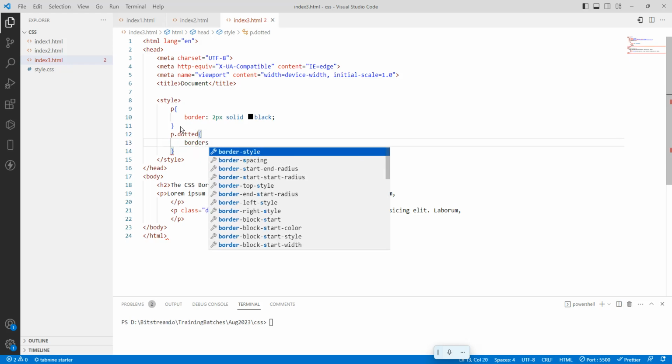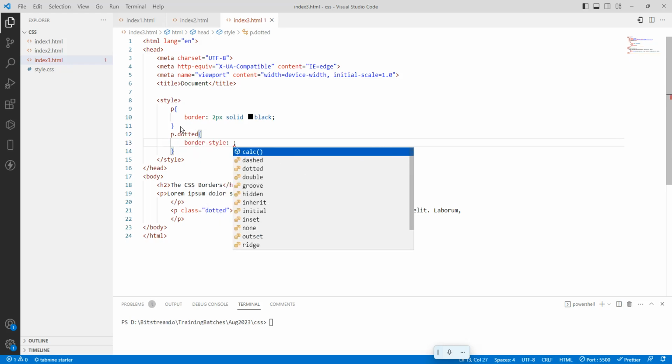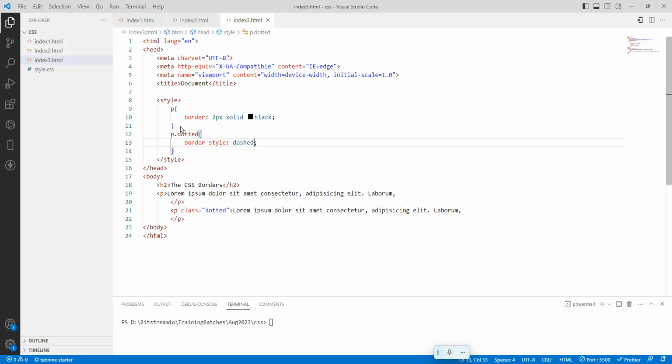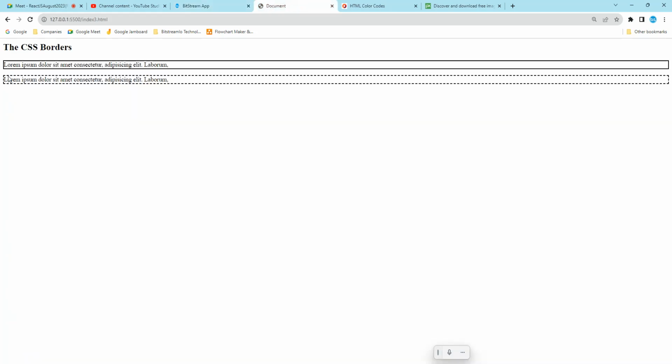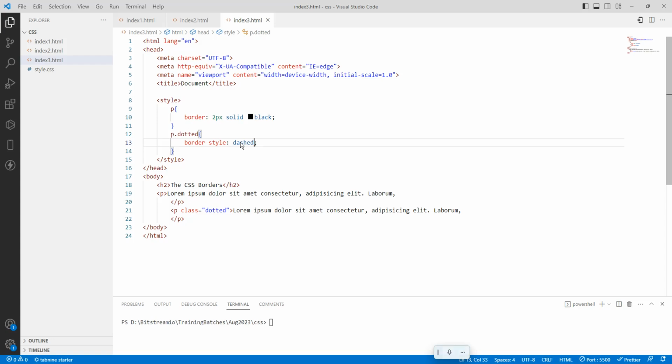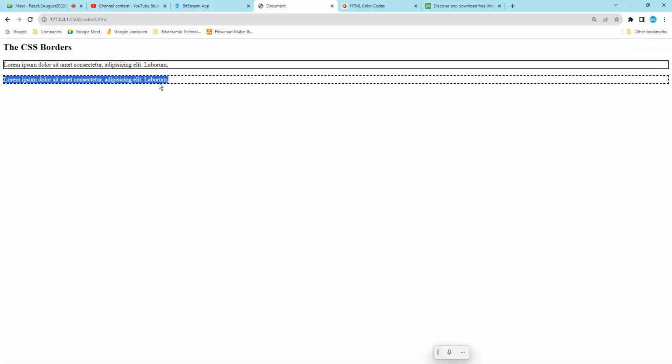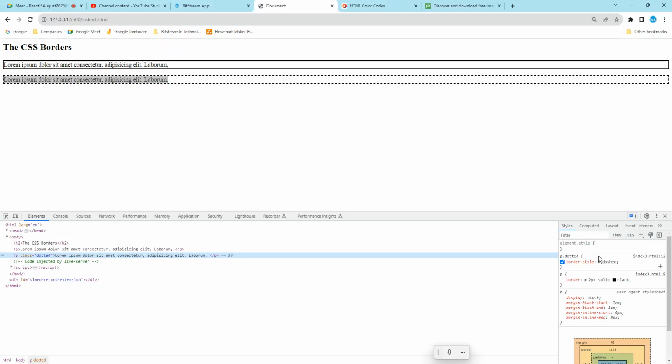Border style. See here, dashed, dotted, double, all of them are there. So first one is what? Dashed, I will take, save it, run it. We'll go here. So this is the dashed border. If you want to see it here, right click, do inspect. So border style dashed is there.